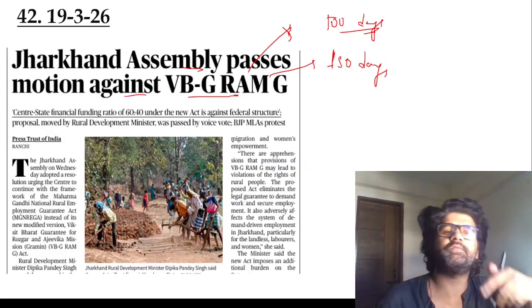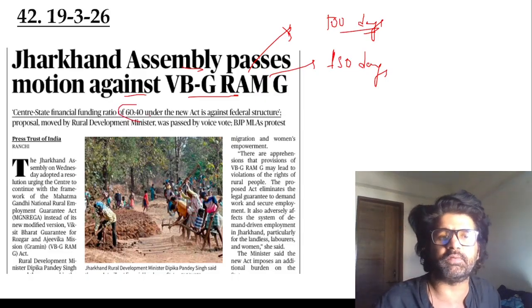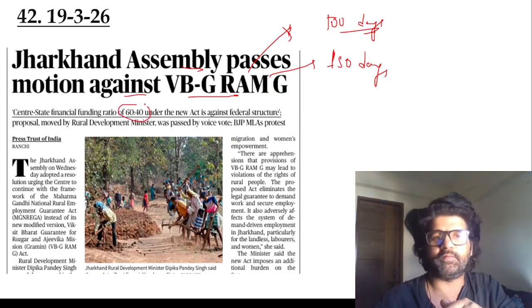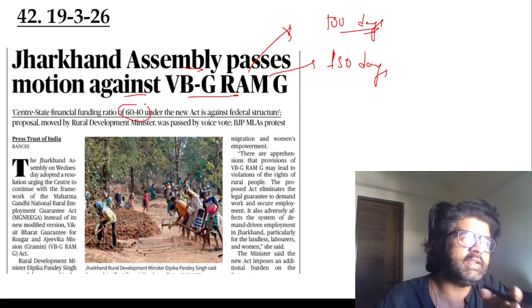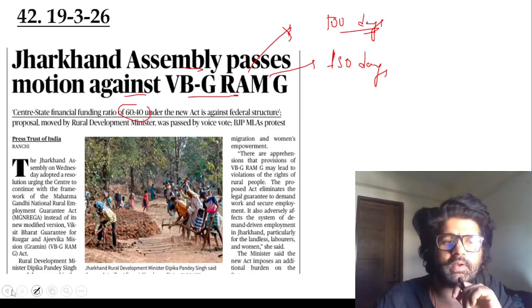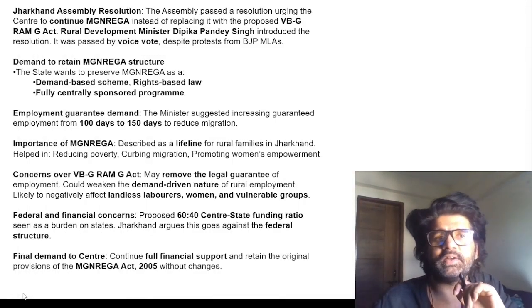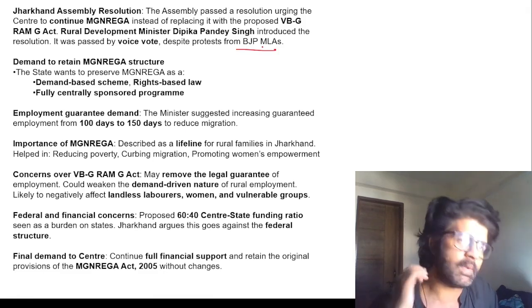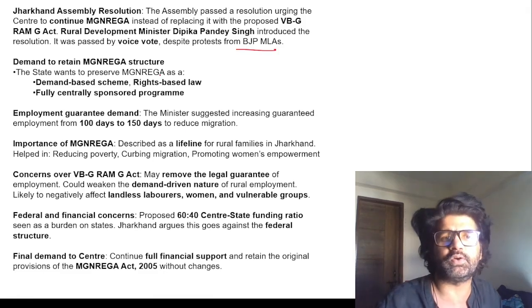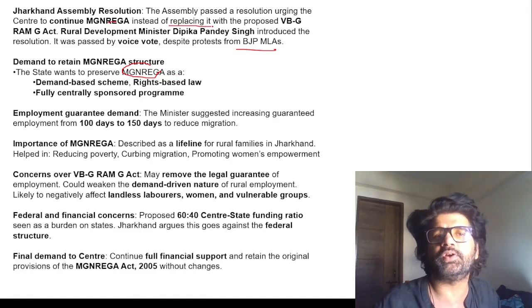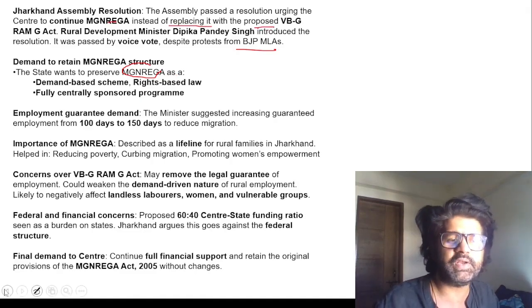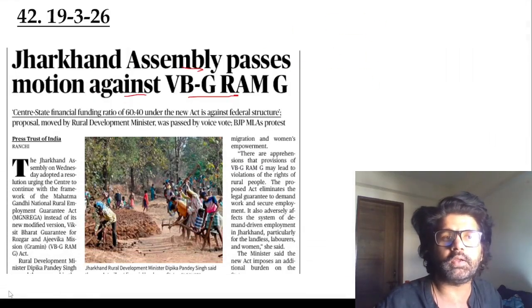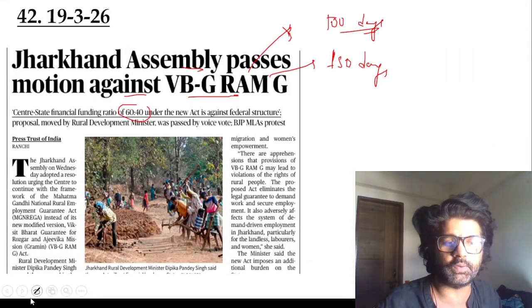Now Center is coming up with proposals that for VBG Ramji it will be 60-40, 40% states have to give, and there is no guarantee that they will provide work. If the work will be there, they will give it. So that's why Jharkhand is saying that no, we don't like this. BJP MLAs were protesting in Jharkhand Assembly, but they are saying that they want to preserve Manrega and continue Manrega instead of replacing it with proposed VBG Ramji. This article was published on 19th March 2026.